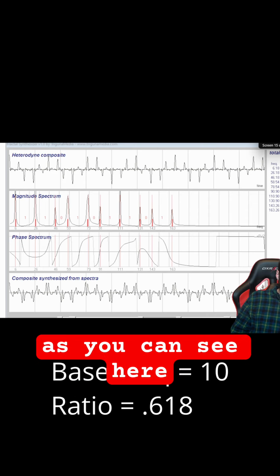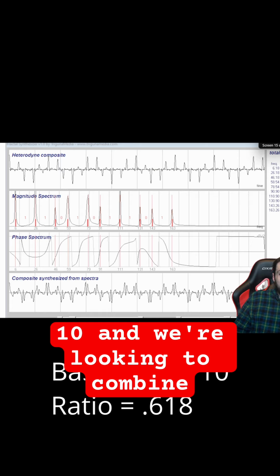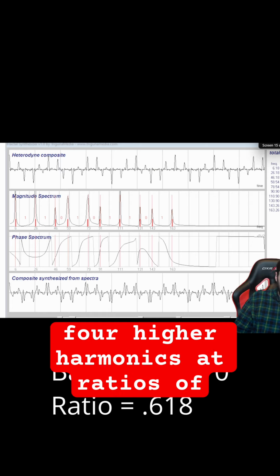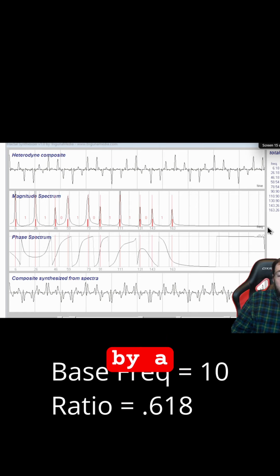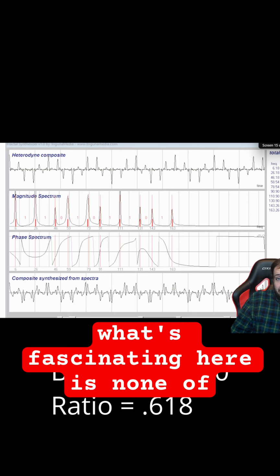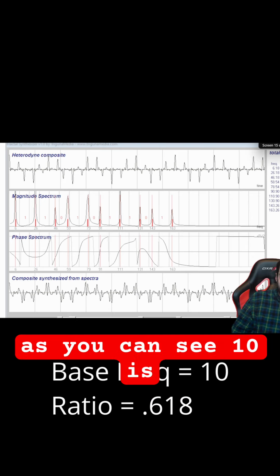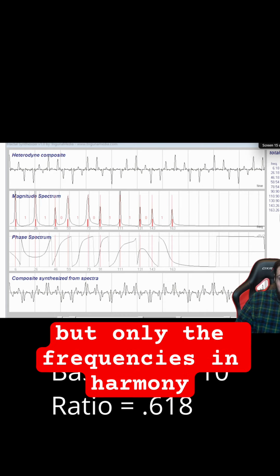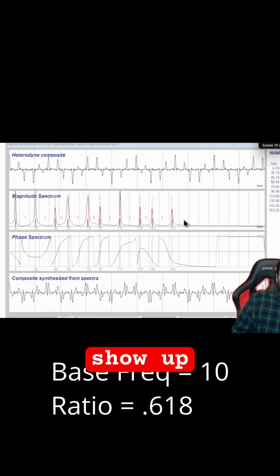As you can see here, we have the base frequency of 10, and we're looking to combine 4 higher harmonics at ratios of Phi. The resulting frequencies that are detected by a frequency analysis are ratios of Phi ratio. What's fascinating here is none of these frequencies are the input frequencies. As you can see, 10 is not in the list, but only the frequencies in harmony with the base frequency at ratios of Phi show up.